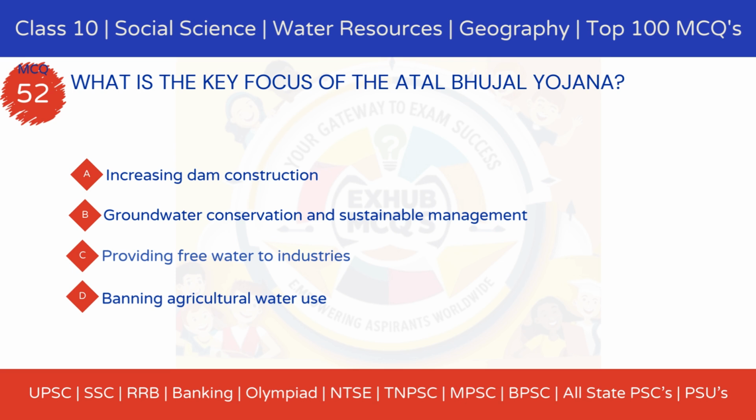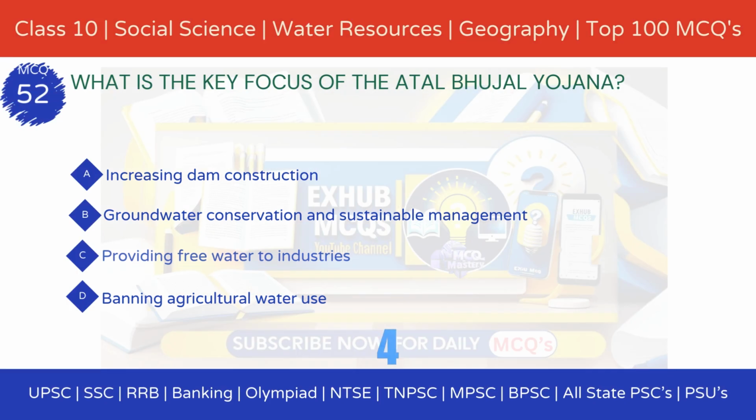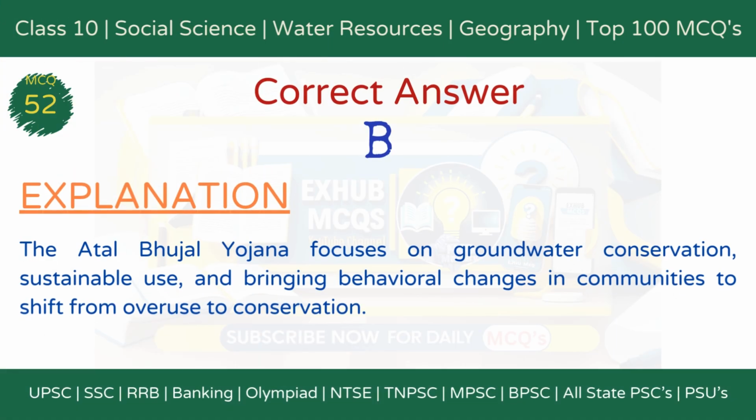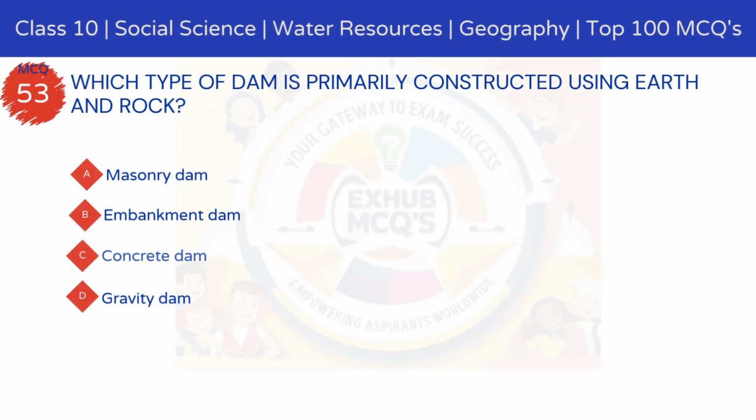Option C, providing free water to industries. Option D, banning agricultural water use. The correct answer is Option B, groundwater conservation and sustainable management. Explanation: The Atal Bhujal Yojana focuses on groundwater conservation, sustainable use, and bringing behavioral changes in communities to shift from overuse to conservation. MCQ 53.